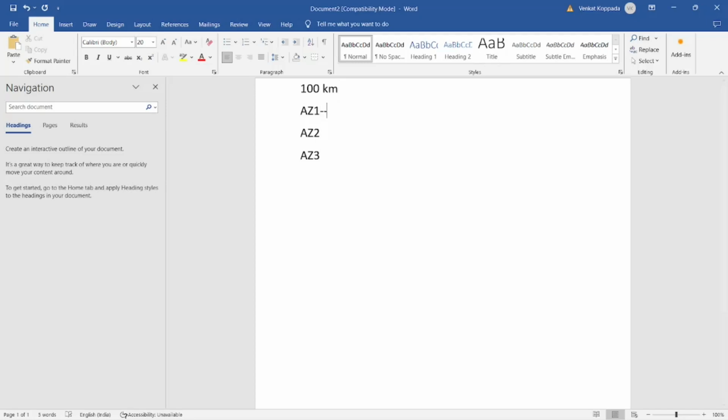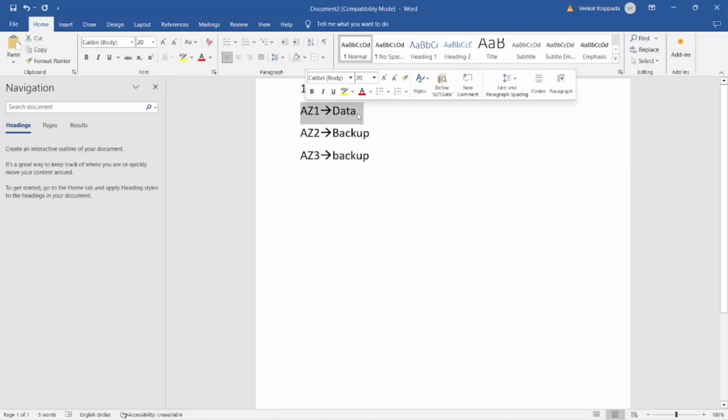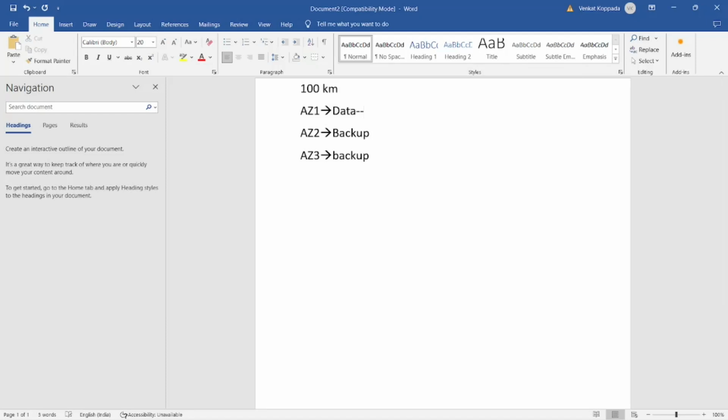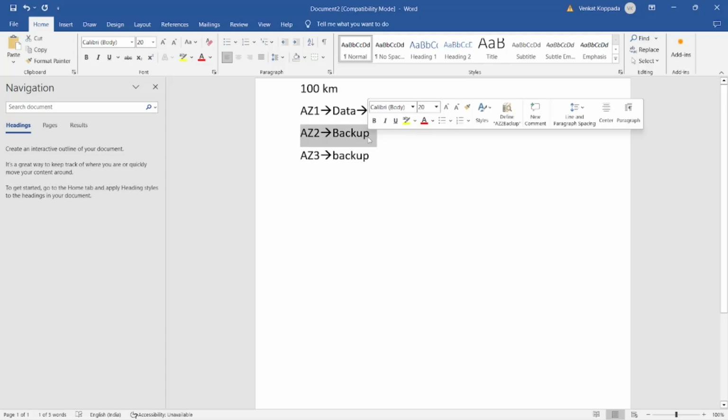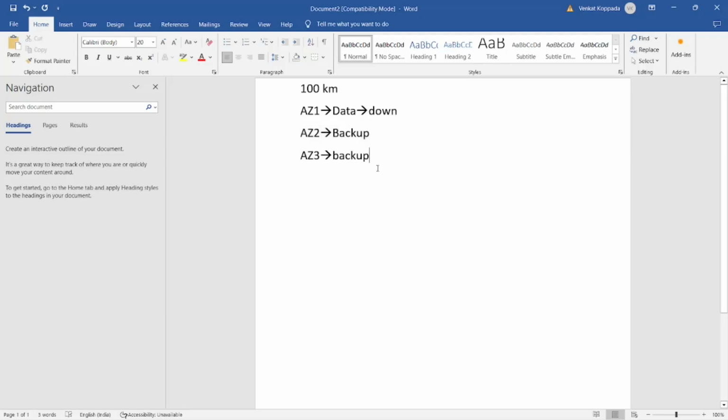Suppose I have stored my data in availability zone 1. What AWS will do is store the data as a backup in AZ2 and AZ3. The reason is, if any natural disaster occurs in the AZ1 location, for example heavy floods, due to this AZ1 is down. Now if a user is trying to access the data, AWS will provide the data from either AZ2 or AZ3. Since AWS has stored the data as a backup, they can send the data to the users from either AZ2 or AZ3. That is the reason they keep it as a backup.